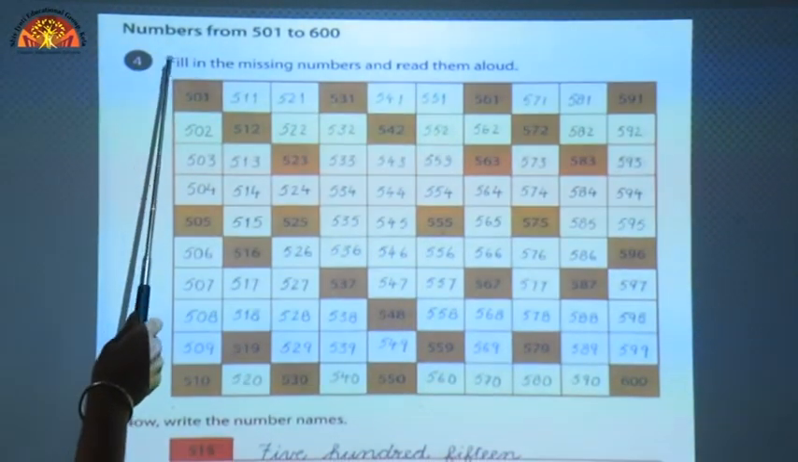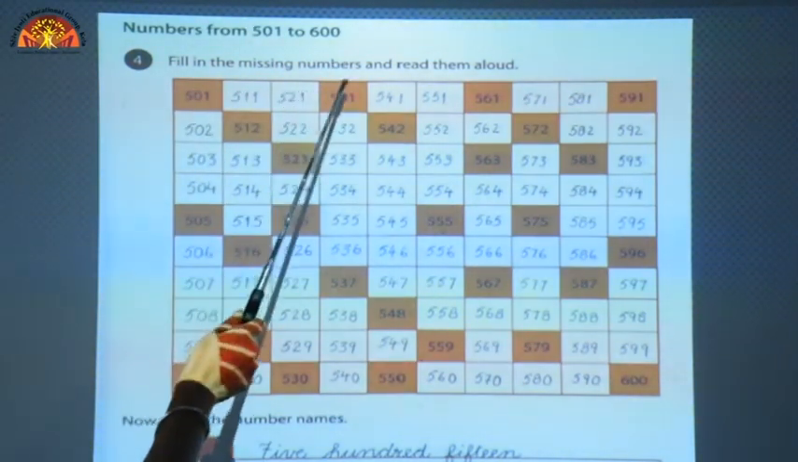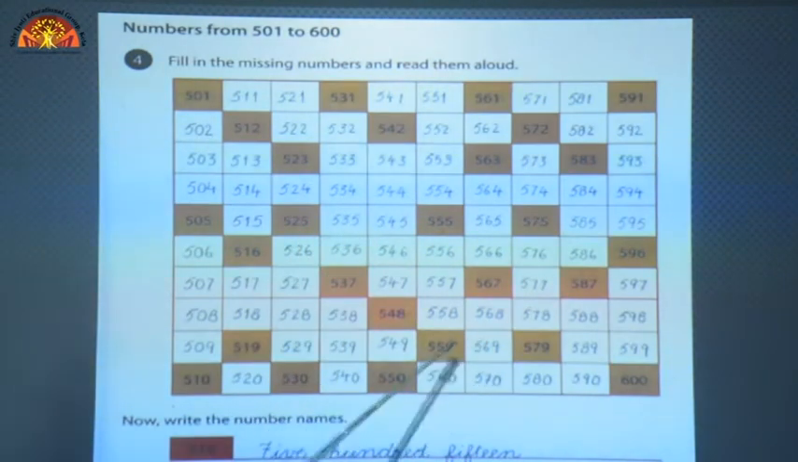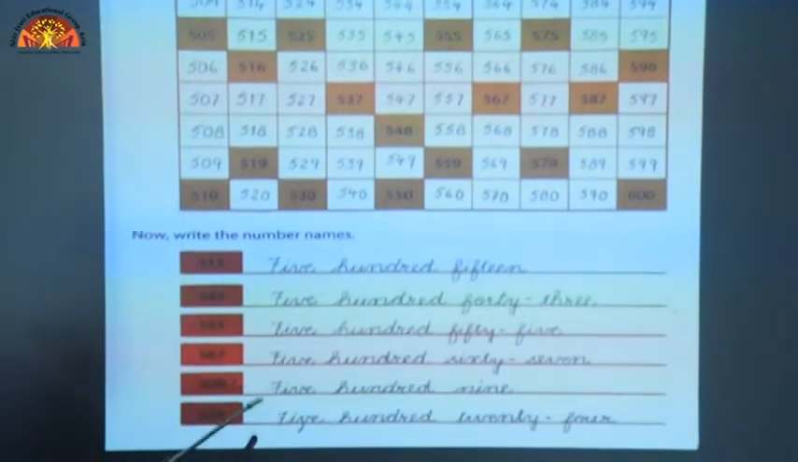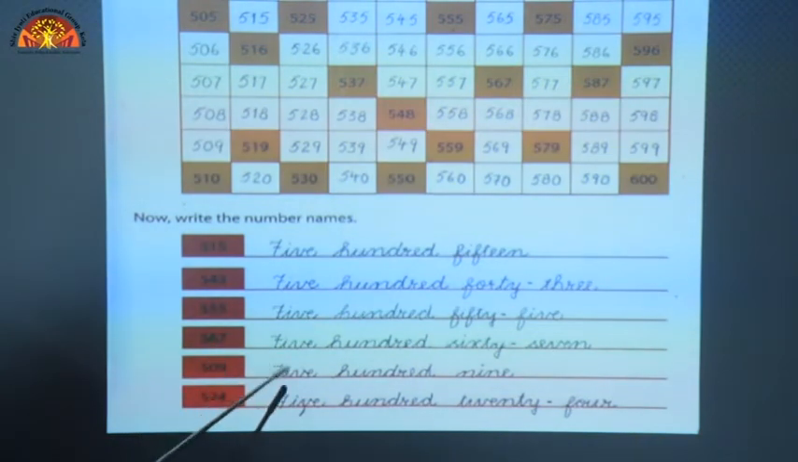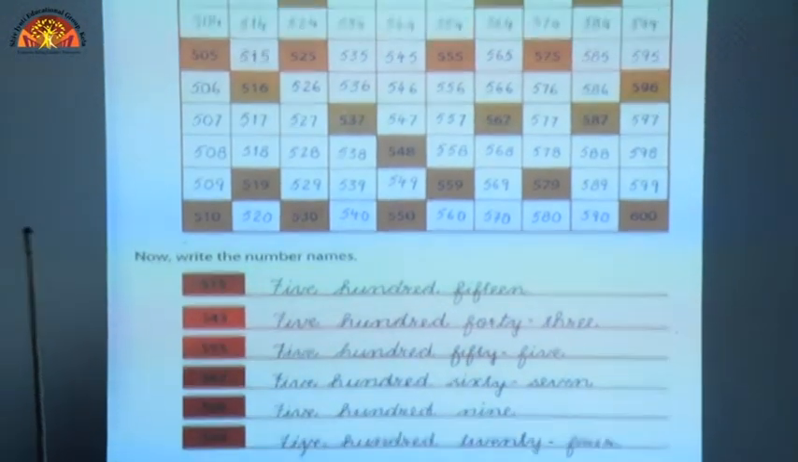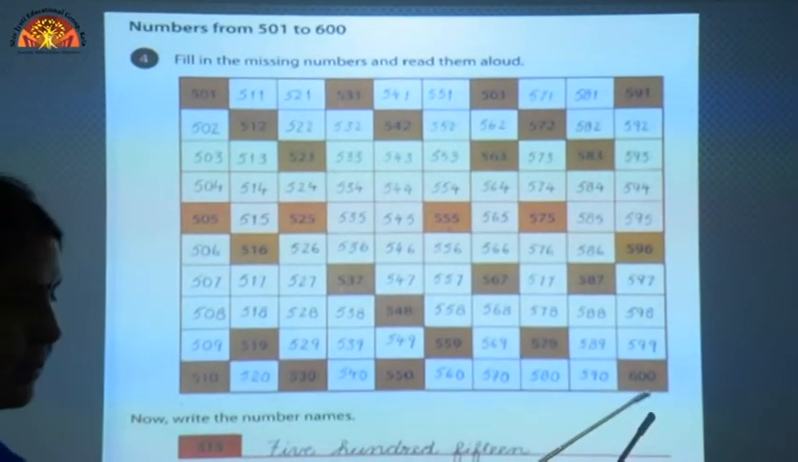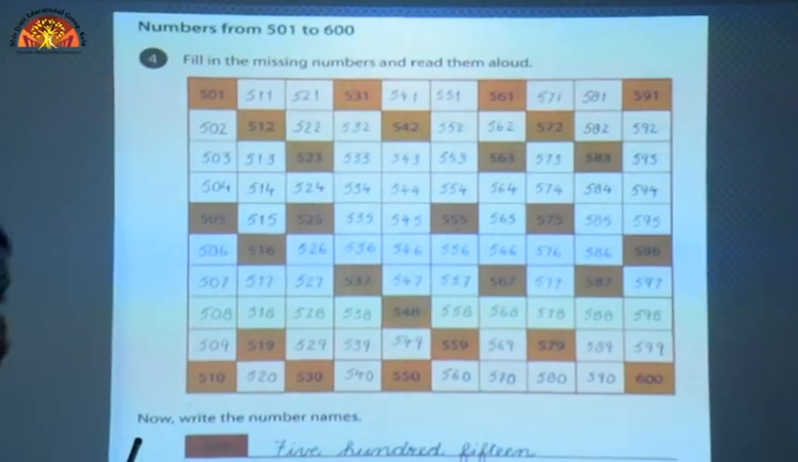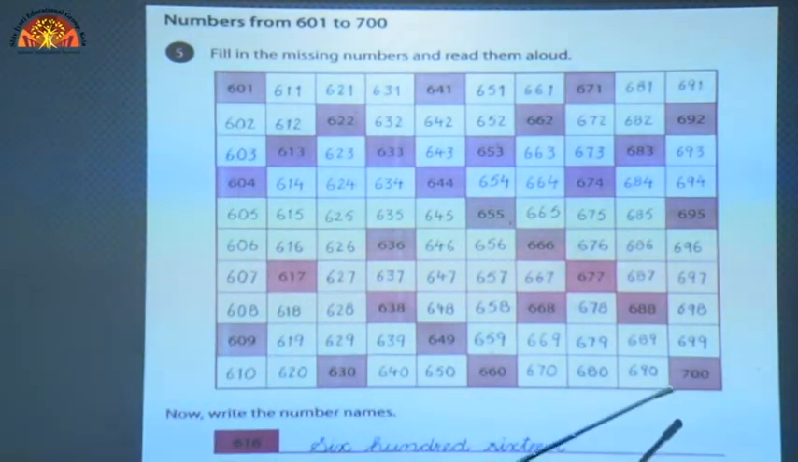Question number 4, numbers from 501 to 600. Fill in the missing numbers and read them aloud. Again you have to fill the missing numbers and you have to write the number name of the given numbers. Now read this number with me. This is 567. So you have to write the spelling of 567. I hope you have understood and we will end this counting on 600. After 600 we will start counting from 601, 602 and we will end this counting on 700.